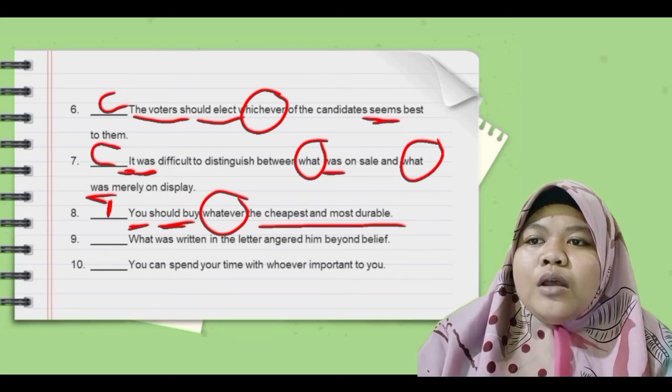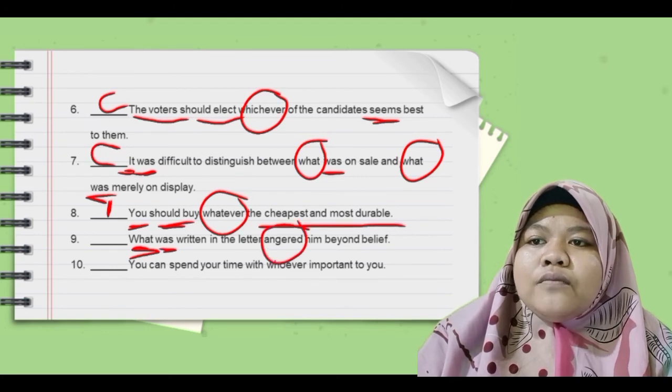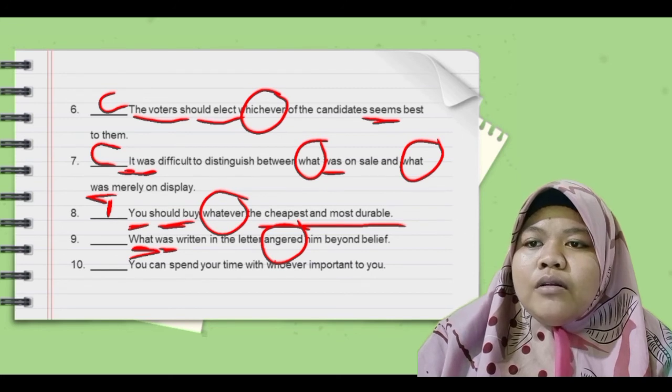Number 9. What was written in the letter angered him beyond belief. What is a connector subject, was is a verb, angered is a verb. So number 9 is correct.